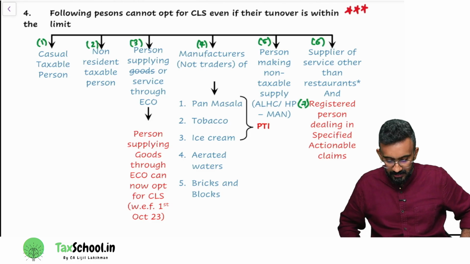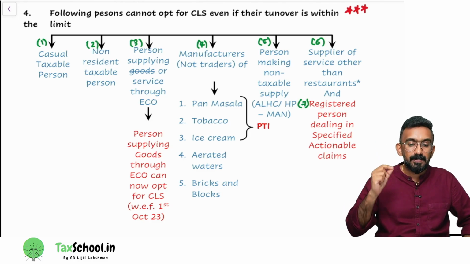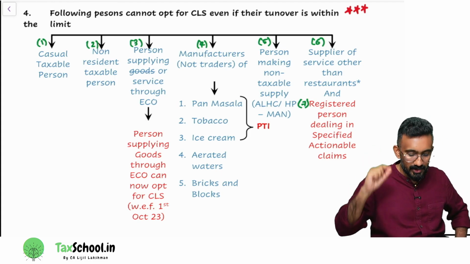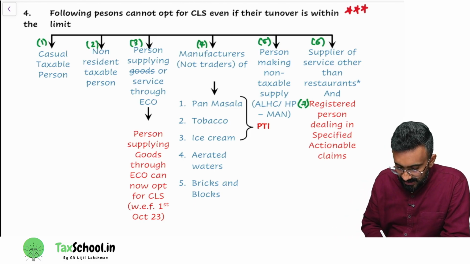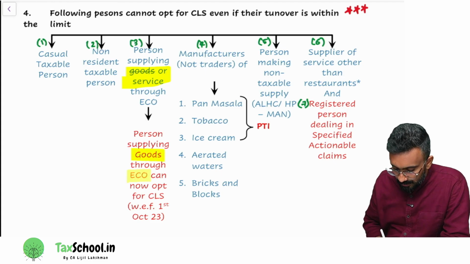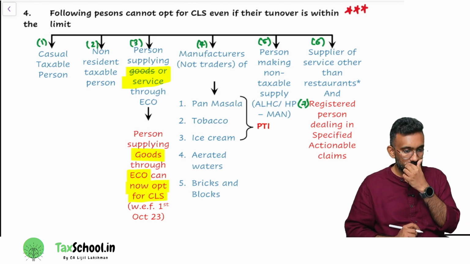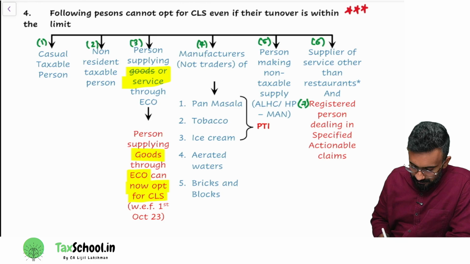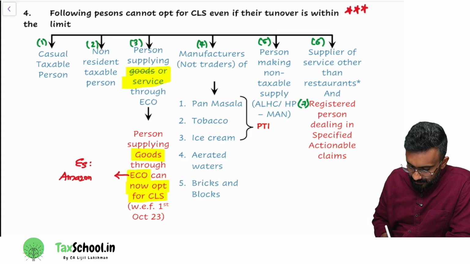Now look at the third person. The previous wording was person supplying goods or service through e-commerce operator. Now you can see that I have scrolled down, and it says person supplying goods through e-commerce operator can now opt for composition levy scheme. What is the meaning of this? Give me an example of an e-commerce operator here. Here the e-commerce operator example would be Amazon. E-commerce operator liable for TCS.